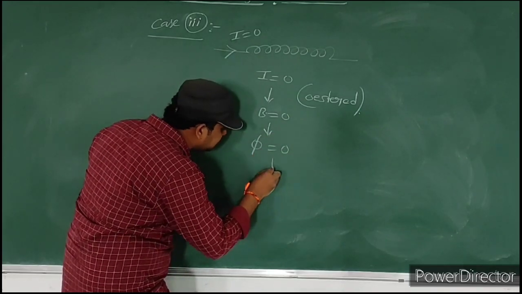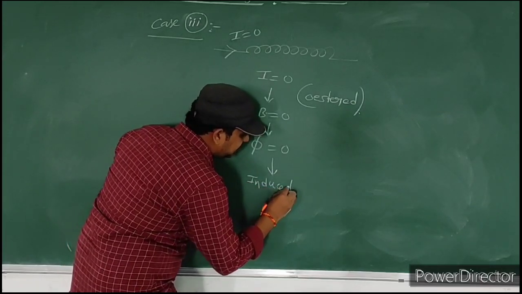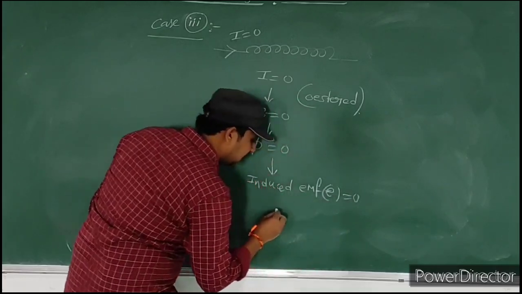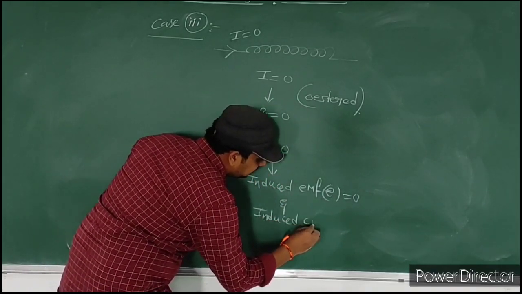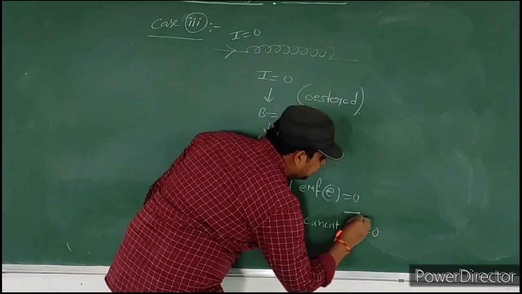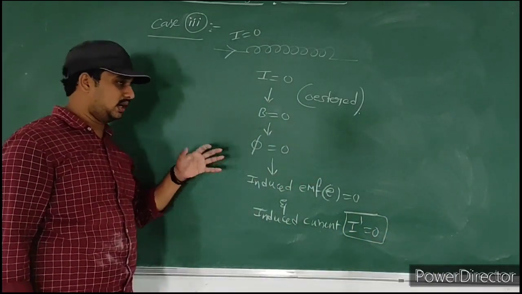If magnetic flux is equal to 0, then induced EMF is equal to 0 and induced current, I consider I dash, is also 0. Okay. So this is very, very important.